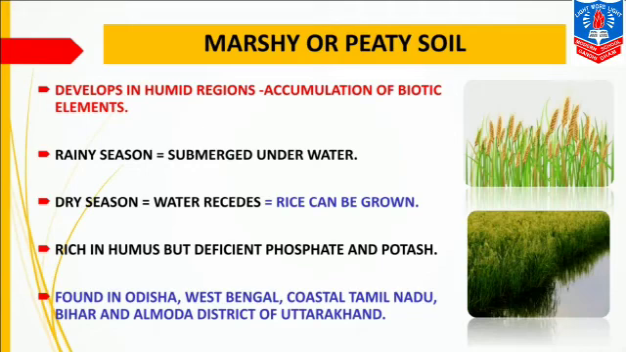Last, it is found in Odisha, West Bengal, coastal Tamil Nadu, Bihar, and the Almora district of Uttarakhand. This type of soil is generally found in Odisha, West Bengal, coastal Tamil Nadu, Bihar, and the Almora district of Uttarakhand. With this, we finish all the types of soil.